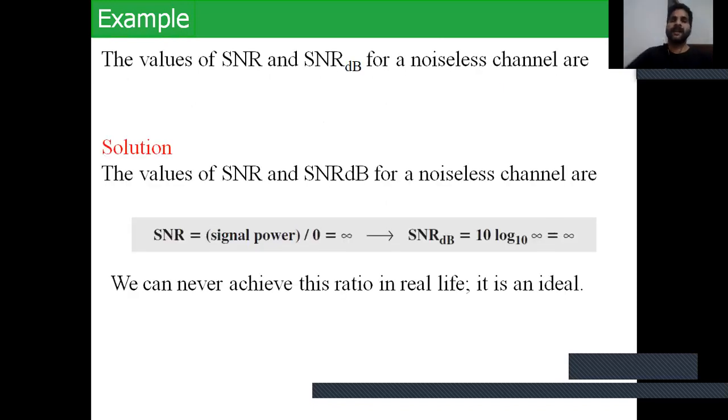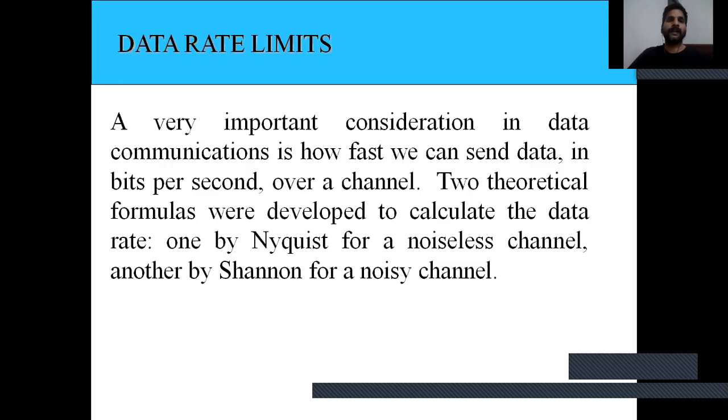Simply, the SNR dB for a noiseless channel is like that. The solution: SNR equals signal power divided by 0, which is undefined. SNR dB is also undefined. We can never achieve this ratio in real life. It is an ideal. Data rate limits are like that.